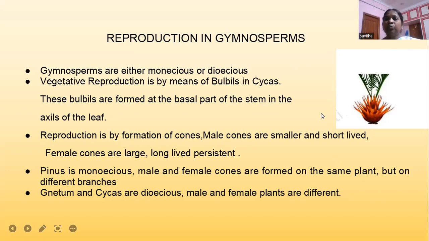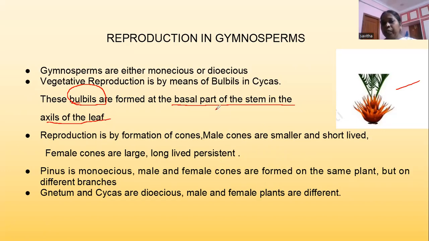In Cycas we will see vegetative reproduction, only in Cycas, that is through bulbils. Bulbils form at the basal part of the stem in the axils of the leaf. When these bulbils detach from the parent plant, they grow into independent Cycas plants. In other Gymnosperms, mostly we see sexual reproduction.